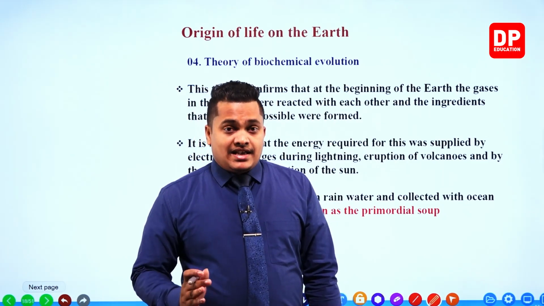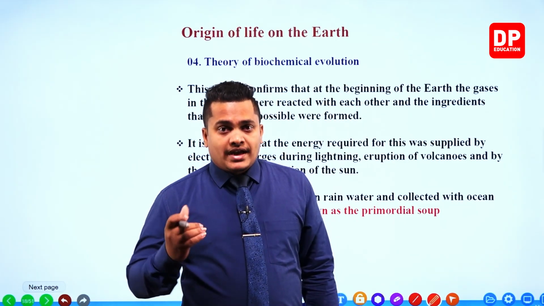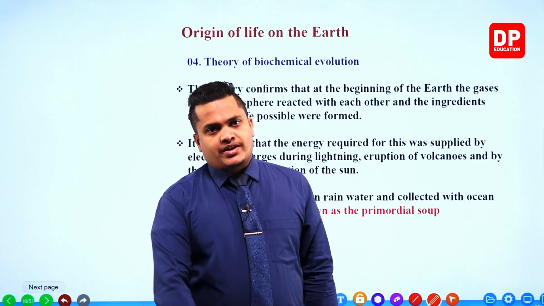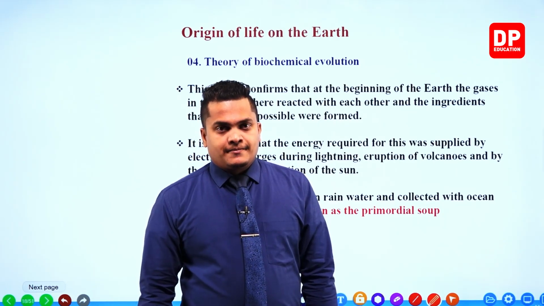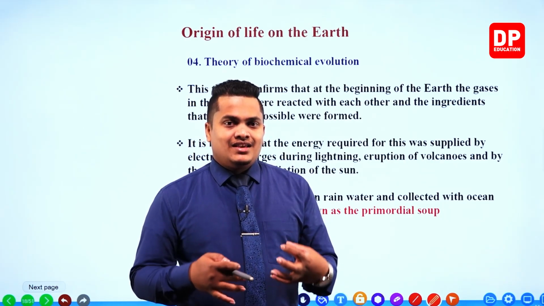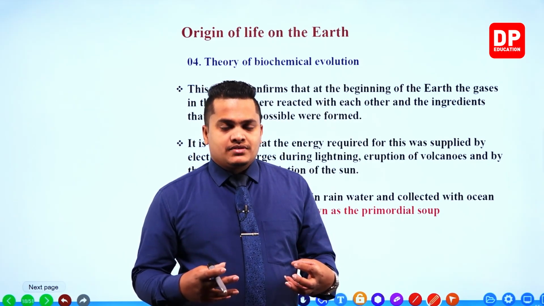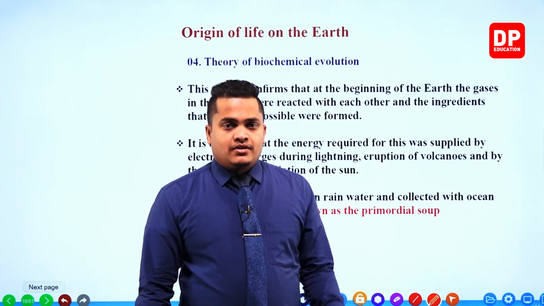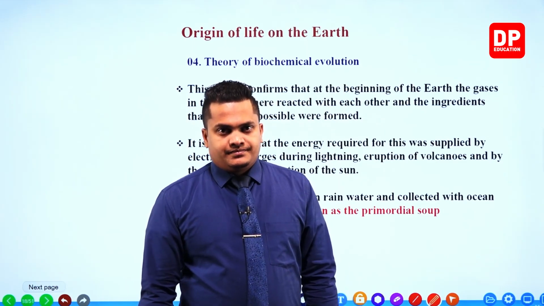It is assumed that the energy was obtained from volcanic eruptions, solar radiation and lightning strikes, lightning discharges. So biochemical evolution states that Earth itself created life forms, because of the different types of chemicals contained within the surface of the Earth.